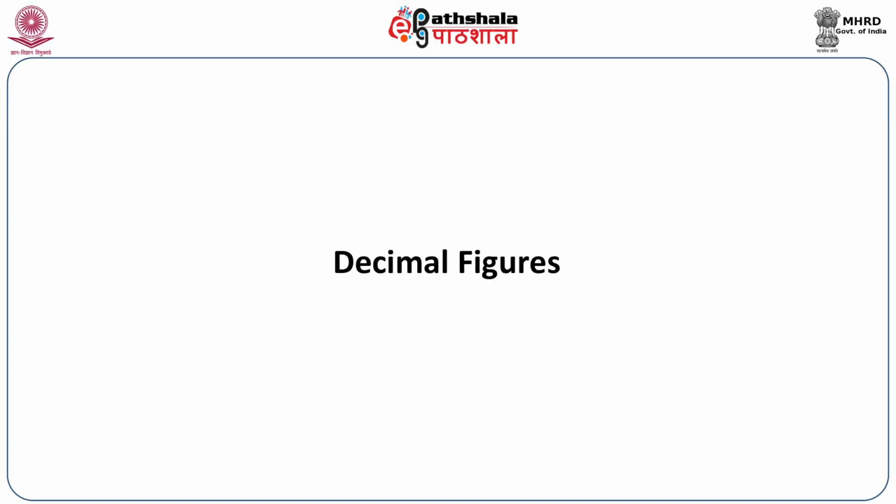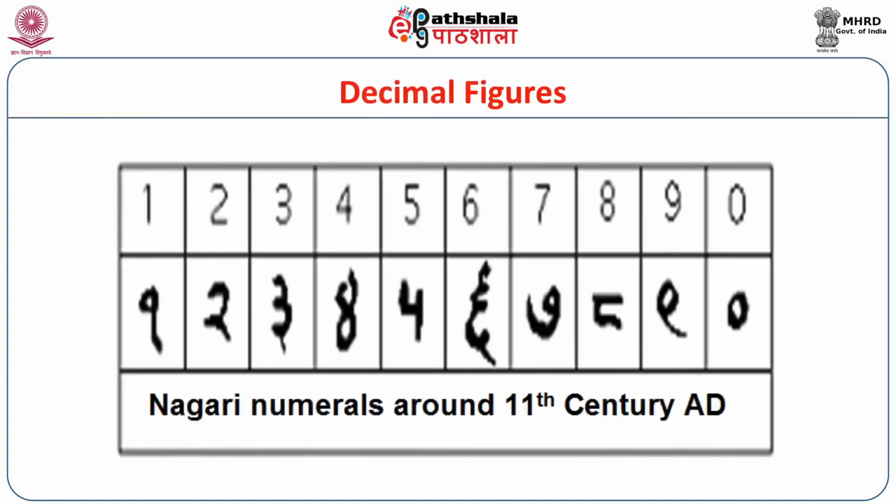Now, coming to the decimal figures, we have 9 figures, 1, 2, 3, 4, 5, 6, 7, 8, 9, and there is also a circle denoting 0. So there are 9 figures and a 0. These figures were used as Nagari numerals around the 11th century Common Era.